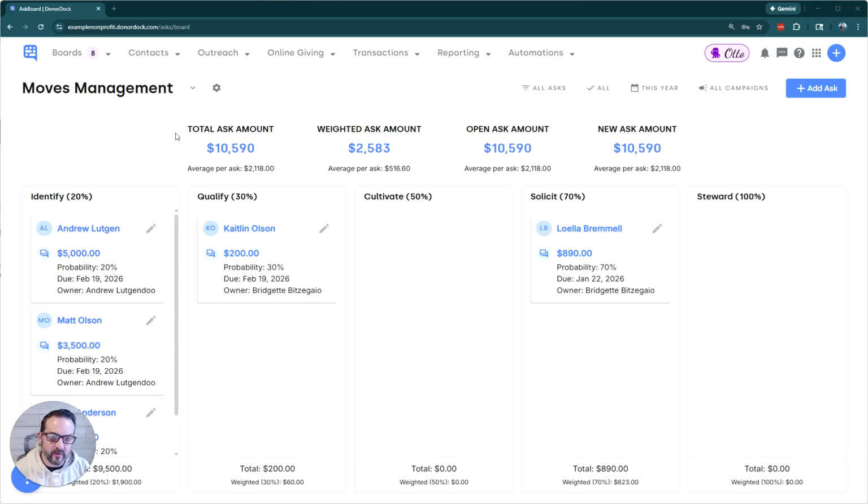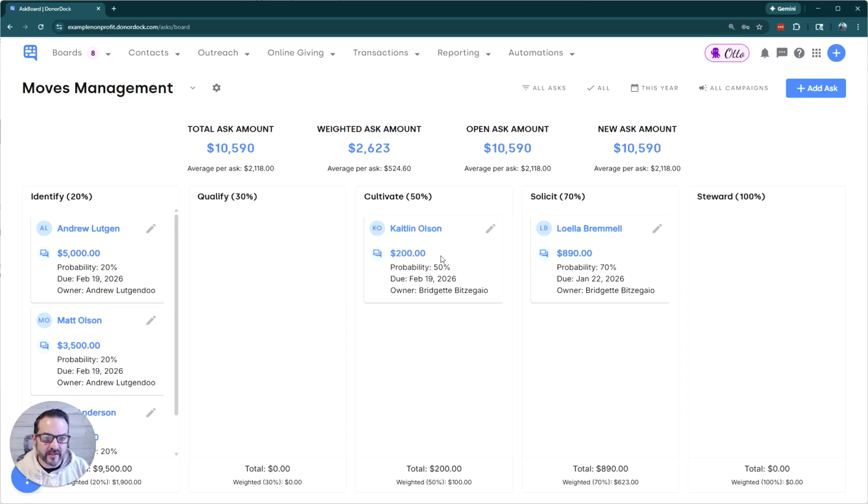You can see here the ask board allows me to create a board with different stages, similar to a project, but these stages are designed to help me move the ask through its life cycle. Each stage you can set up with a probability, which helps us with our weighted ask amounts. And you can create asks within these boards and move the asks from stage to stage. So you can see here we have an ask with a probability of 30% for Caitlin Olson. It's in the qualify stage. We can drag that along, so now it's at 50%, and that's going to update our weighted ask amount.